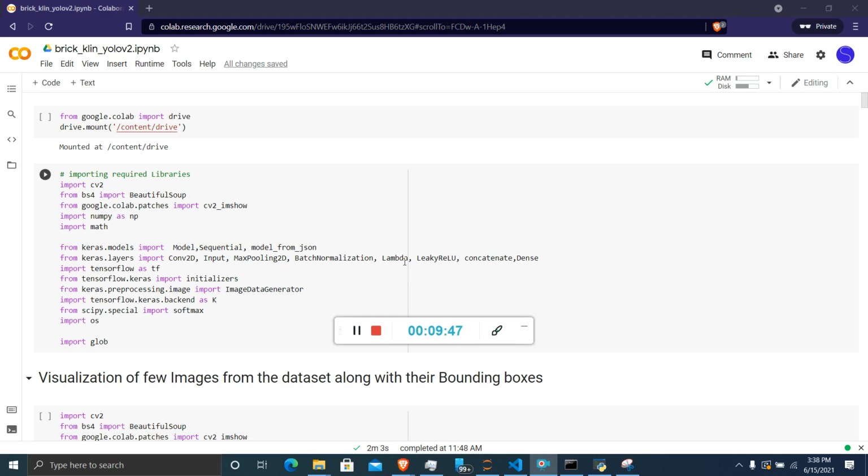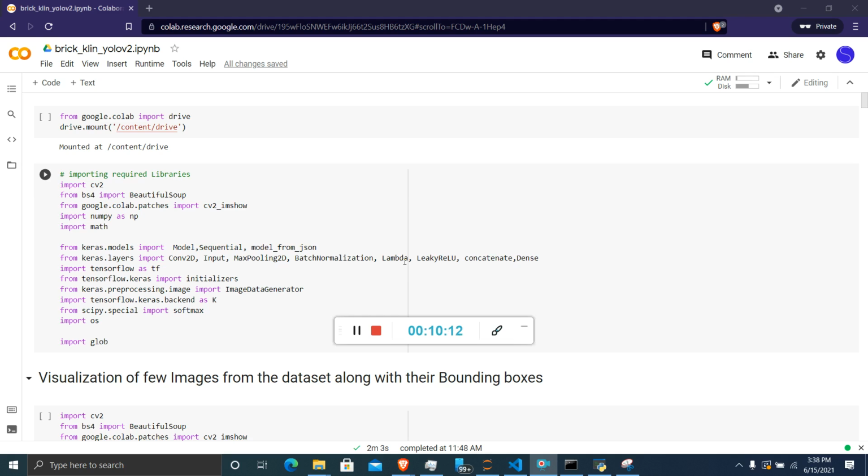In YOLO version 2, the required format is a Y matrix, which should have parameters like PC, which defines whether an object is present or not, and the bounding box values X, Y, H, W, which specify the bounding box if there is an object, and also the classes.